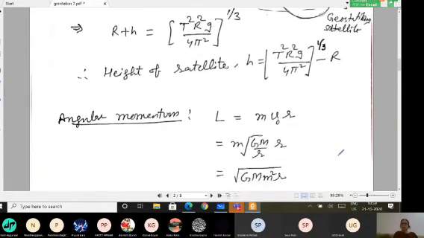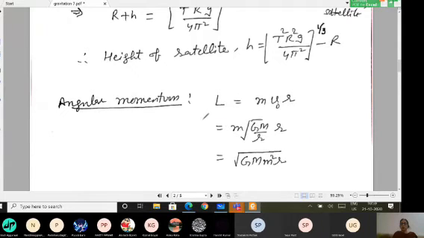Next with you is angular momentum. You should know the formula for the angular momentum, that is given by mvr, and the value v here is the orbital velocity, which is given by square root of GM upon r. So I can write this formula as square root of G capital M small m square, because if I am taking it inside, into small r. So this is the formula for the angular momentum of a satellite.